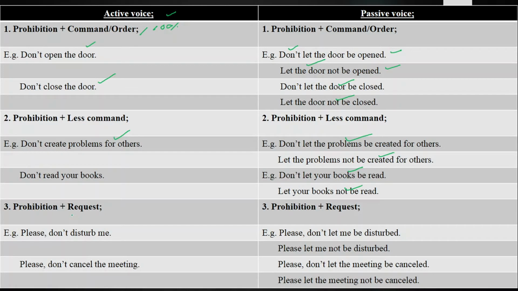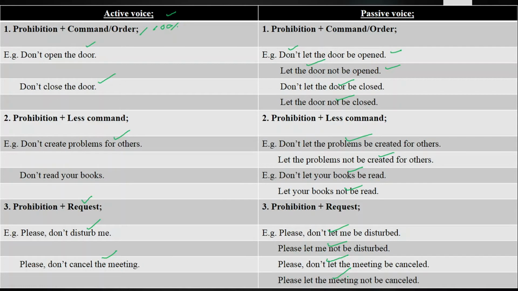The third, we have prohibition plus request. You are requesting someone not to do an action, there you'll be using prohibition plus request. Like I say, please don't disturb me, and please don't let me be disturbed, and please let me not be disturbed. So there are 2 ways to change them into passive voice. Second sentence, please don't cancel the meeting, please don't let the meeting be cancelled, and please let the meeting not be cancelled. So there are again 2 ways to change it from active voice into passive voice.